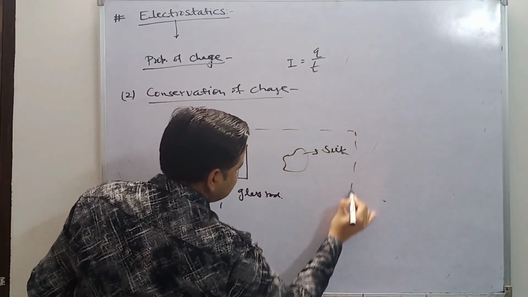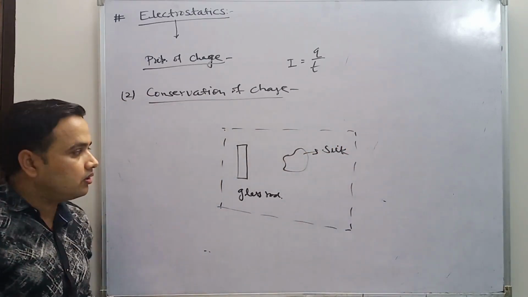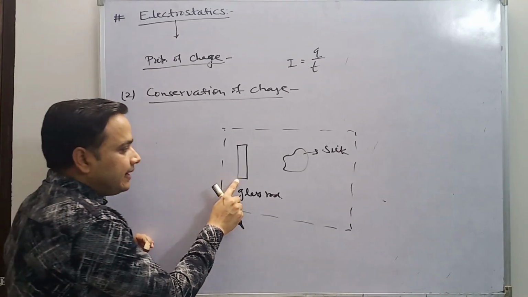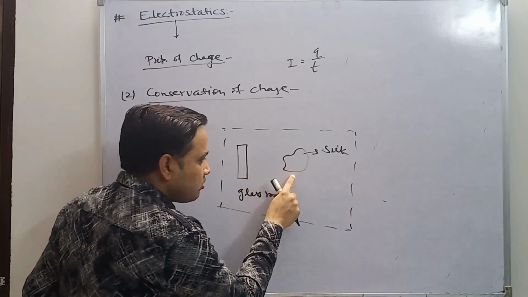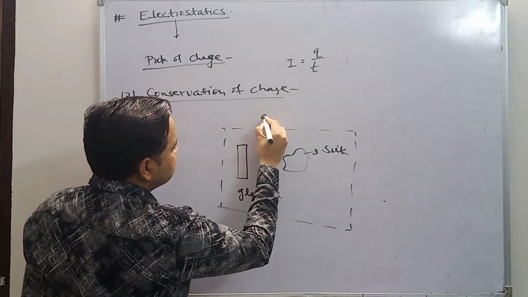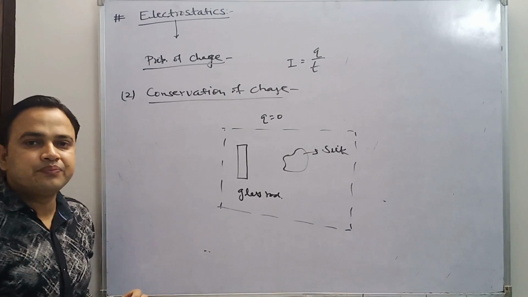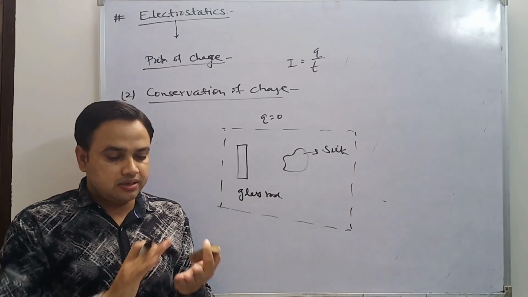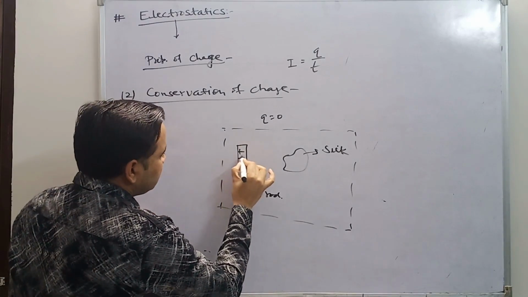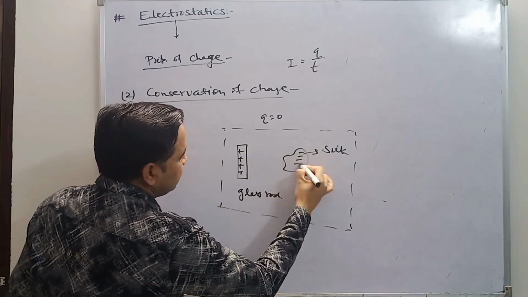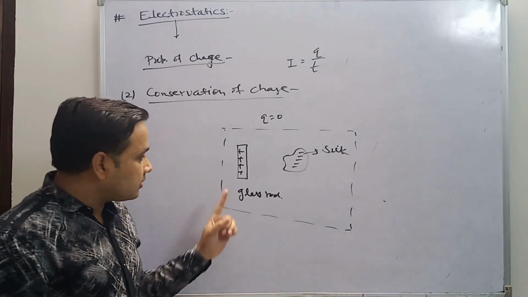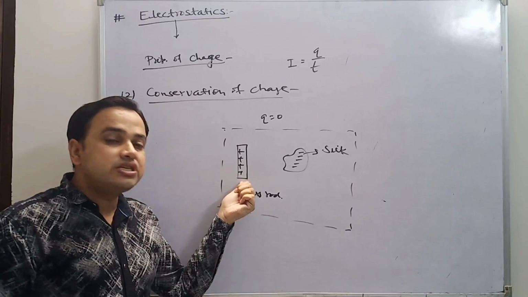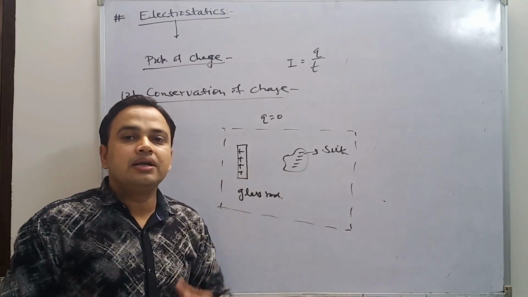This becomes an isolated system, you can say. If we look at the initial position, it has total charge 0. So the total charge of this system is what? It is 0. And after friction, when we rub a glass rod with a piece of silk, the glass rod gets positive charge and the silk gets negative charge. But the magnitude of this positive charge is equal to this negative charge.